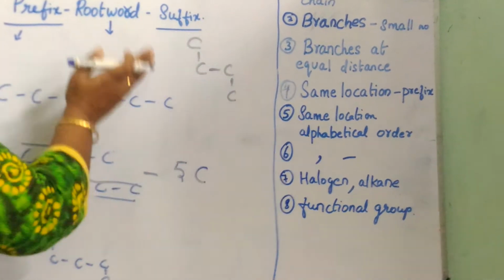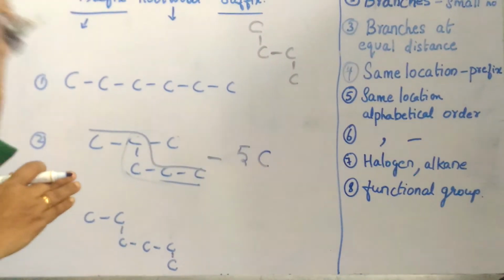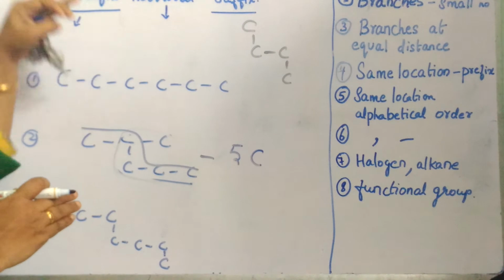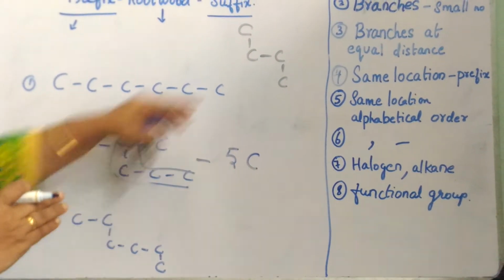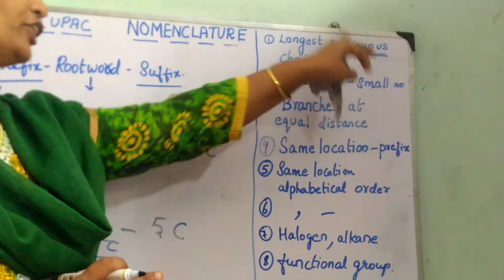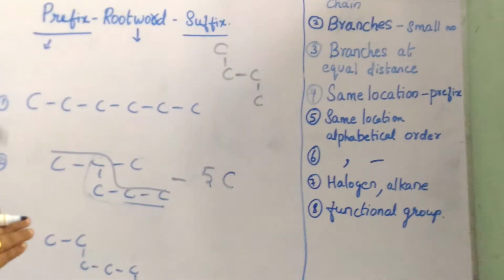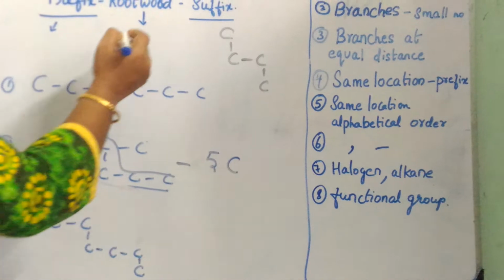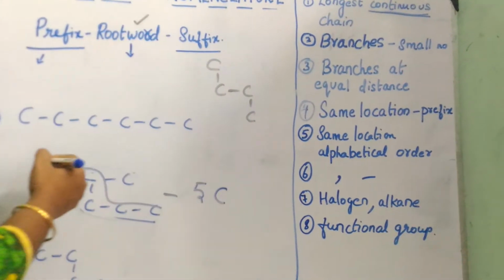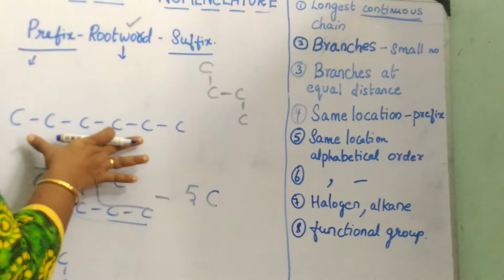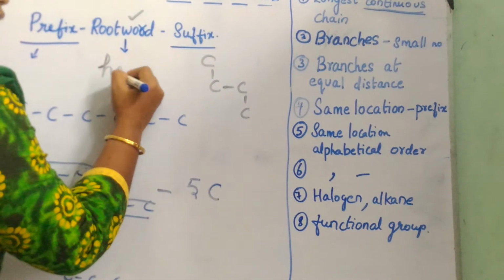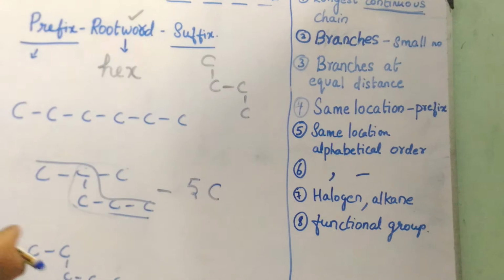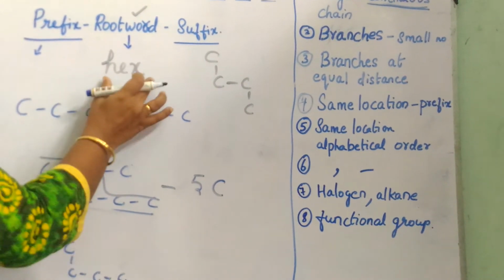So our first work is to understand what the parent chain is. The parent chain means the one which has the longest continuous chain. Once we have identified it, our root word is ready. What is our root word? If it is 6, our root word is hex.